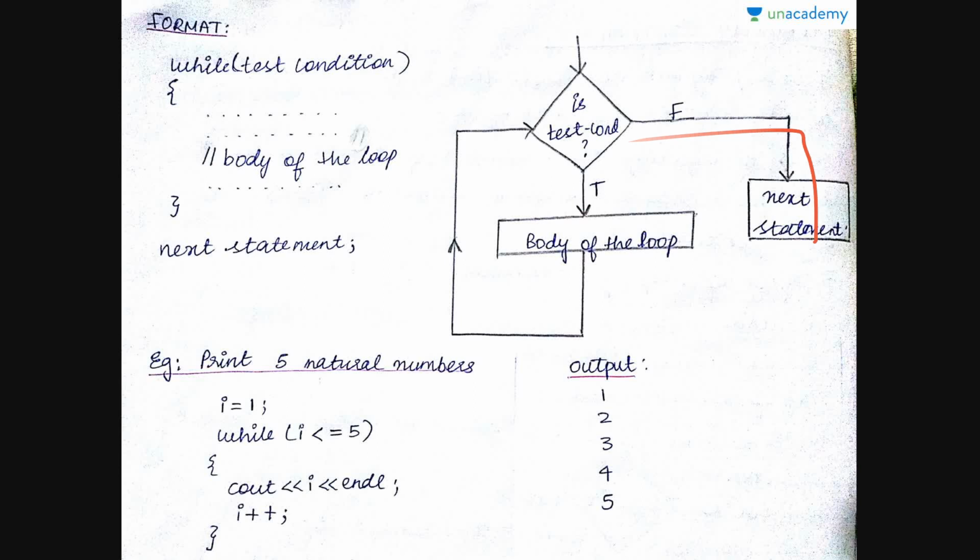Let us see an example segment of a program that is printing 5 natural numbers. Initially we have I equals 1, and then we have the loop condition while I less than or equal to 5, because we want to print 5 elements, and within the loop we print the element and we increment it. So the main important steps here are initialization, then condition, followed by increment. Output of this program will be 1, 2, 3, 4, 5. It comes on the next line because we use the endl character.